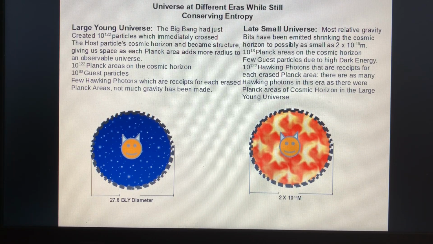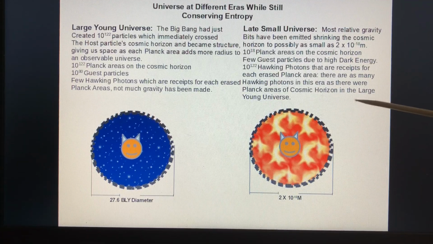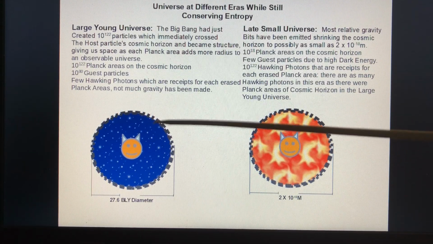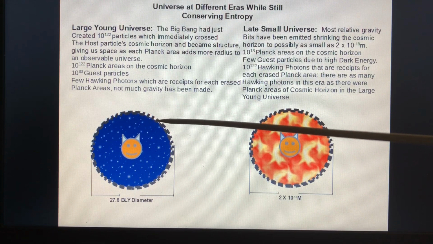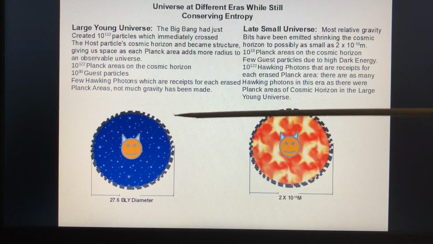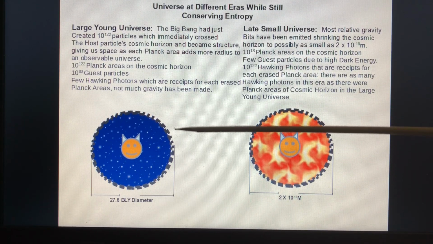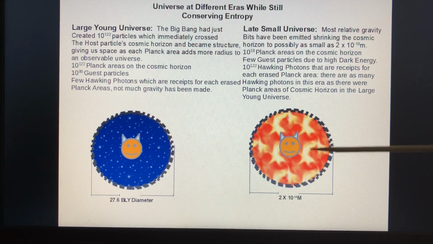So there are as many Hawking photons in this era as there were Planck areas of the cosmic horizon in the large young universe. Each time gravity was emitted, this large universe got a little bit smaller and smaller and smaller until now it's very, very small. And now each one of these erased Planck areas from this era actually contains Hawking photons inside this envelope.